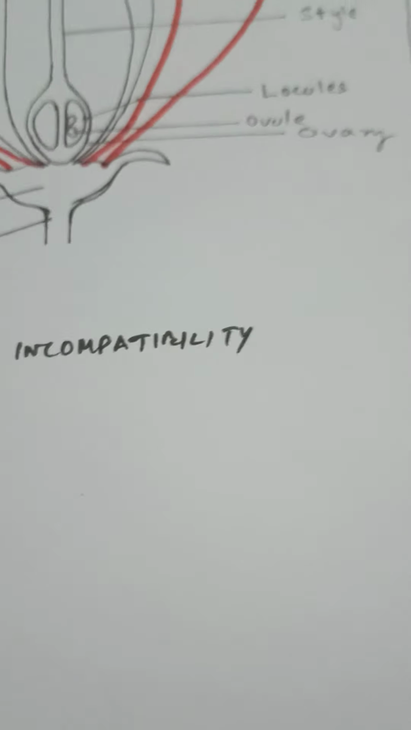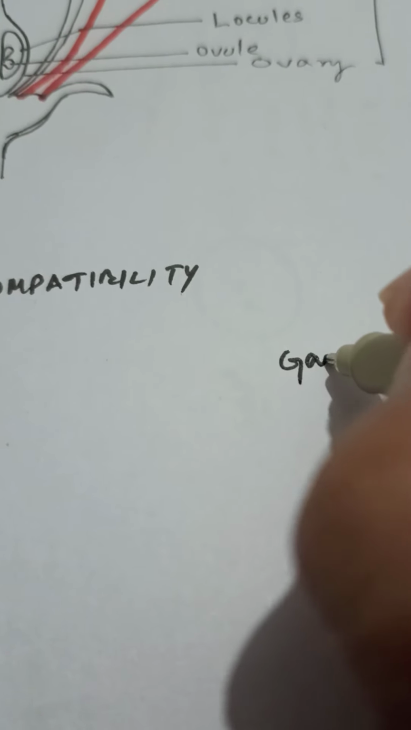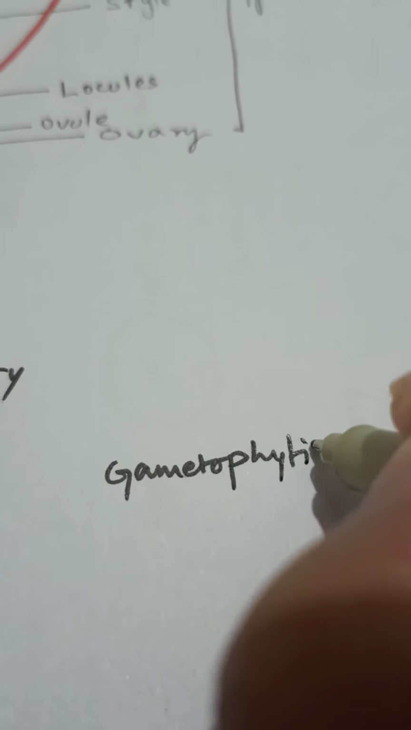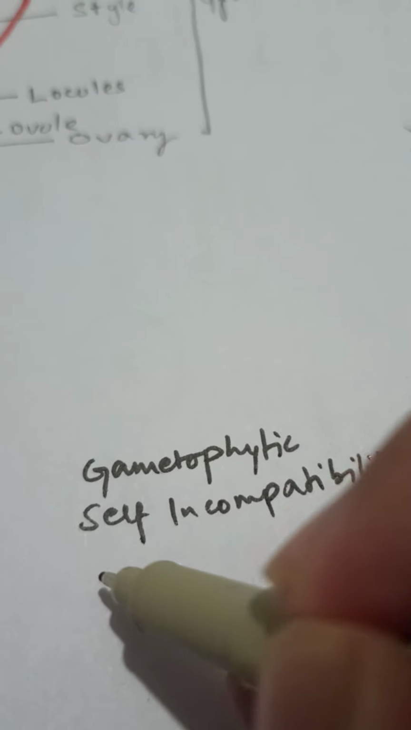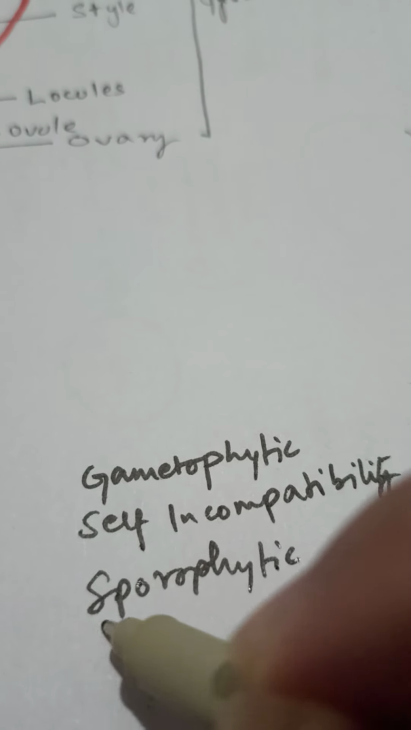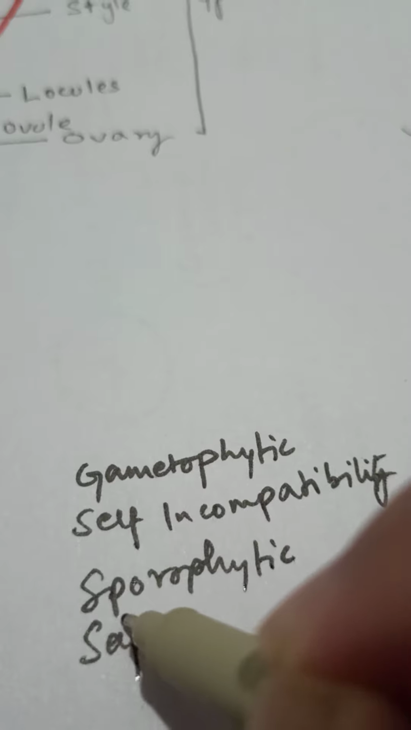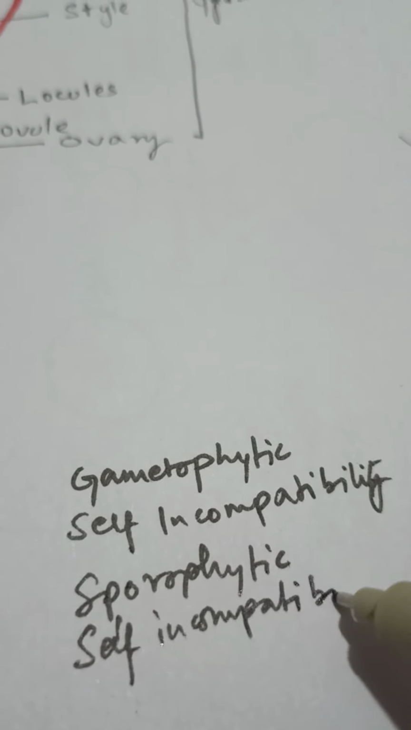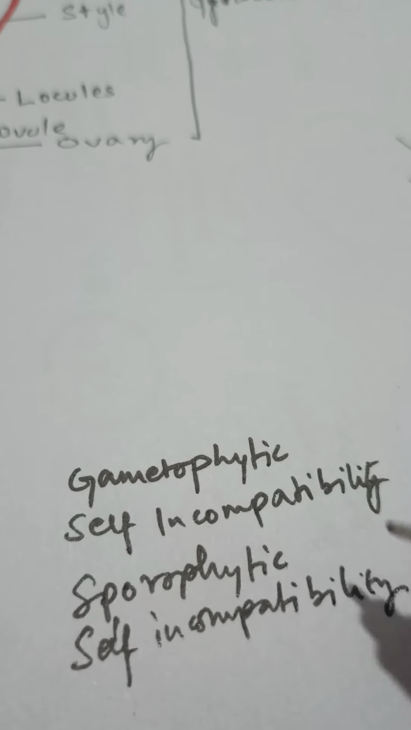Okay, so the two methods are the gametophytic self incompatibility, and the other one is called sporophytic self incompatibility. Two processes. Okay, now what are these two processes?